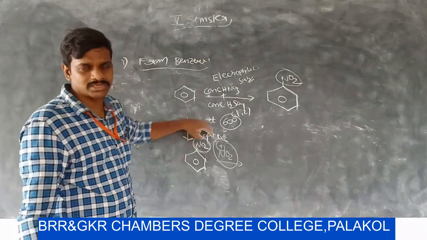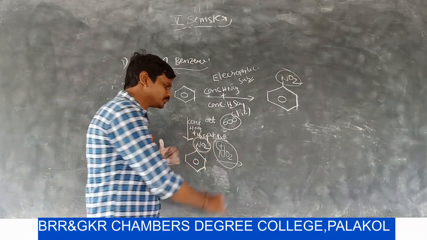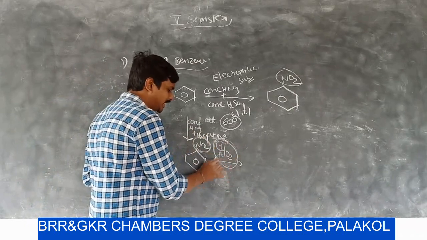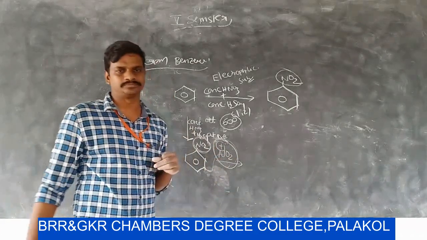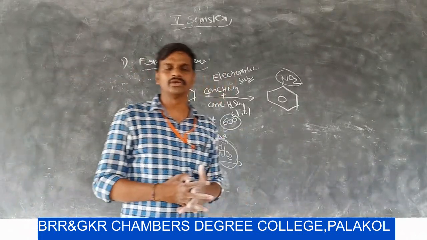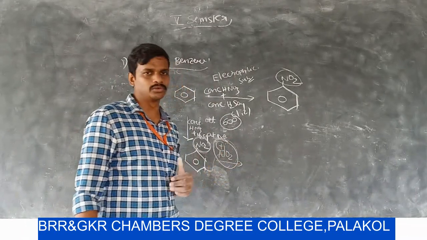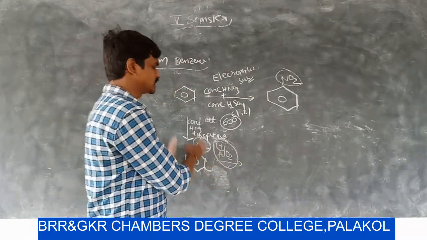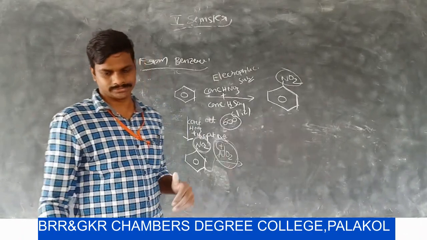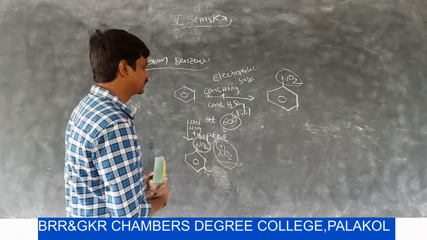If the substituent is an electron withdrawing group, then the incoming electrophile attacks at the meta position. That means electron releasing groups are ortho and para directing groups. Electron withdrawing groups are meta directing groups. This concept is discussed in the next topic.